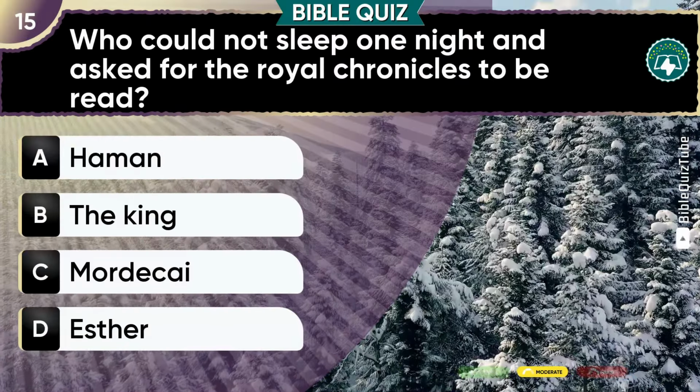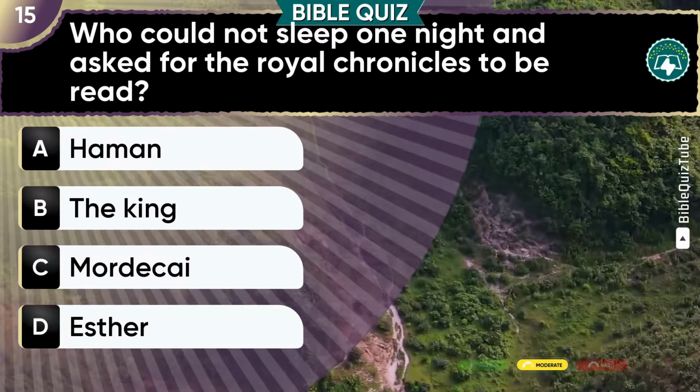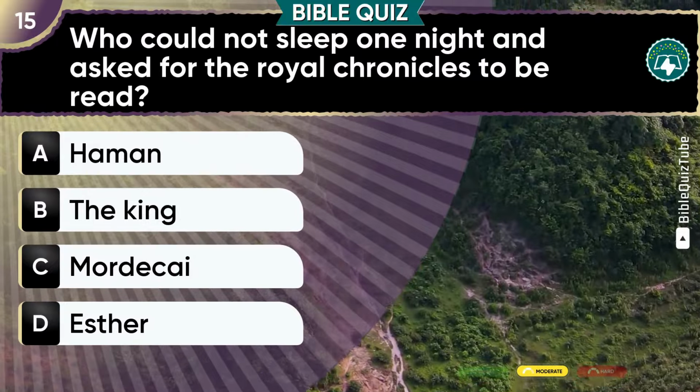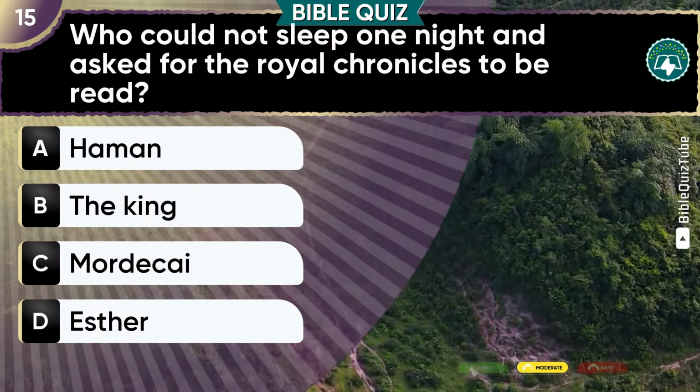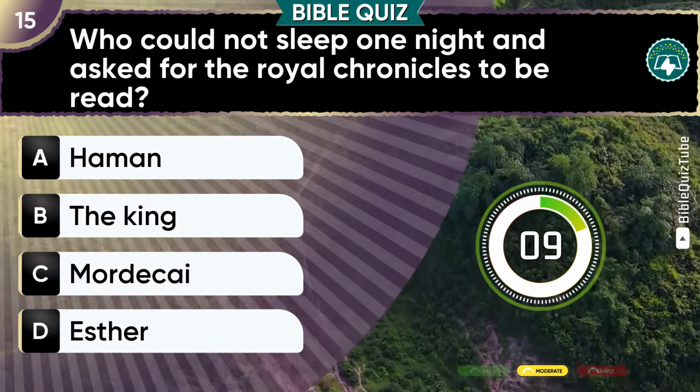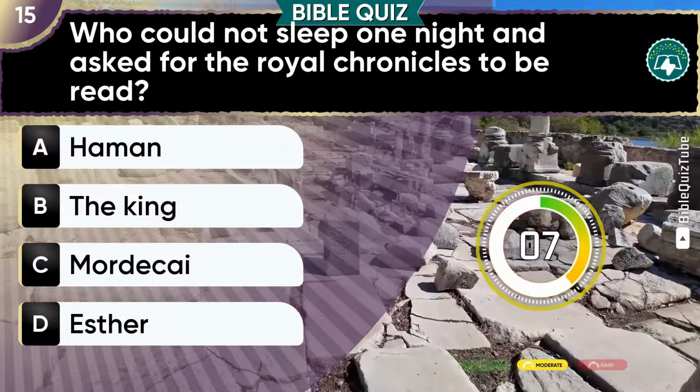Question 15. Who could not sleep one night and asked for the royal chronicles to be read? A. Haman. B. The king. C. Mordecai. D. Esther.